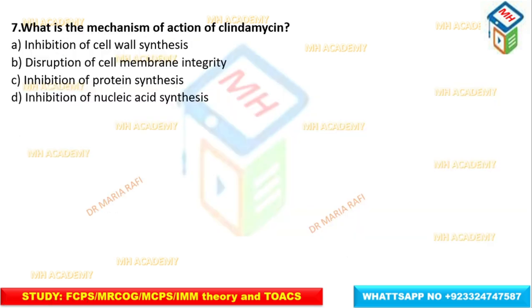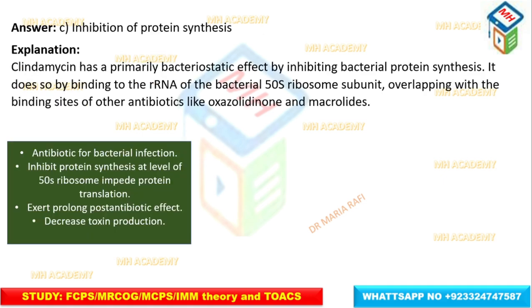Next MCQ: what is the mechanism of action of clindamycin? Inhibition of cell wall synthesis, disruption of cell wall membrane, inhibition of protein synthesis, inhibition of nucleic acid synthesis. They are repeating the same MCQs, but the options are different. The correct answer is inhibition of protein synthesis. As we discussed in a previous MCQ, clindamycin binds with the 50S ribosomal subunit of the bacteria, inhibits the translocation of messenger RNA on the ribosome, thus causing death of the cell. It is both bactericidal and bacteriostatic.